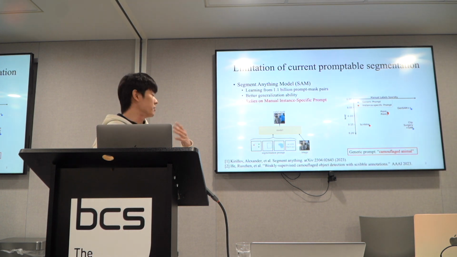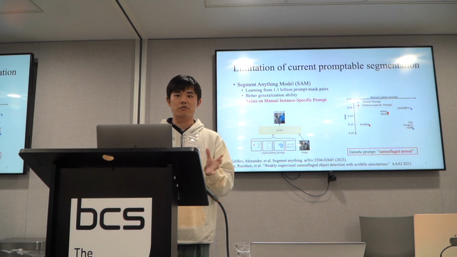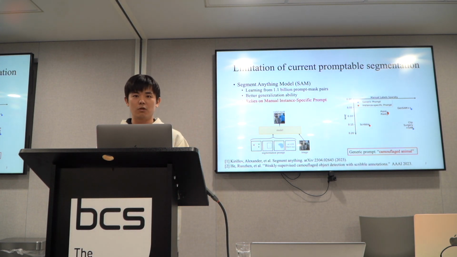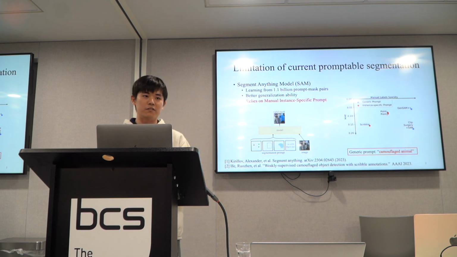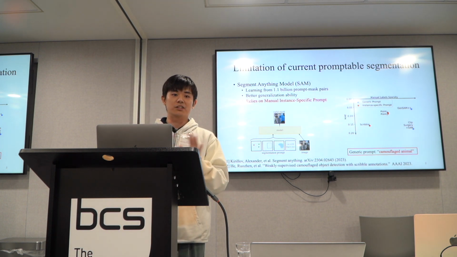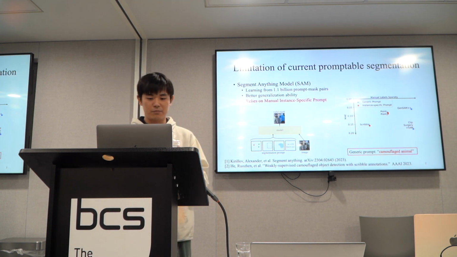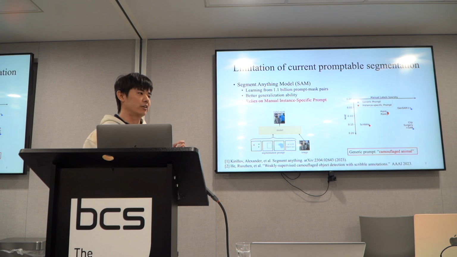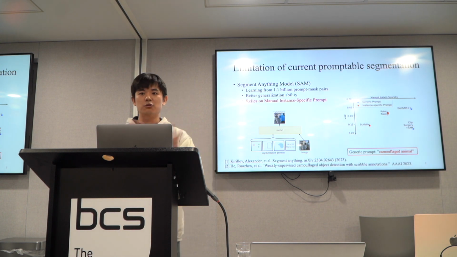So to compensate for that, they have to provide a manual instance-specific prompt, even though this image is very simple. For example, there's a wall, and here is just one simple lady standing here. All of us know we want to segment her, but if we do not provide any prompt, it cannot be achieved by SAM. So our problem is very interesting and straightforward. Can we just get rid of this manual instance-specific prompt? Can we make it apply to real-world applications?